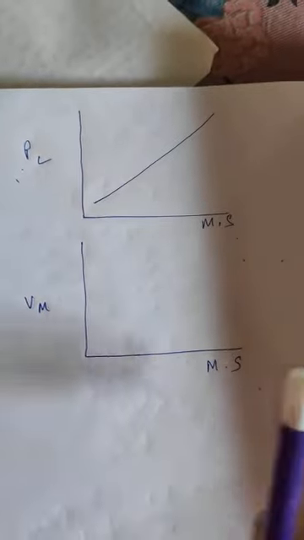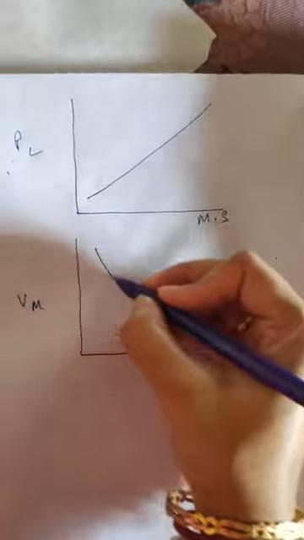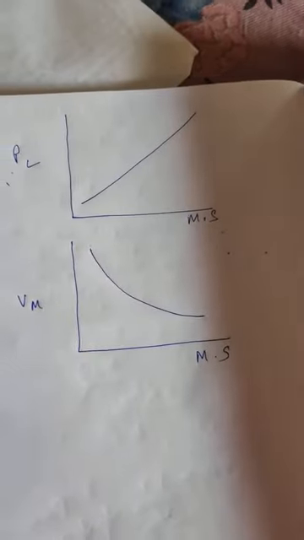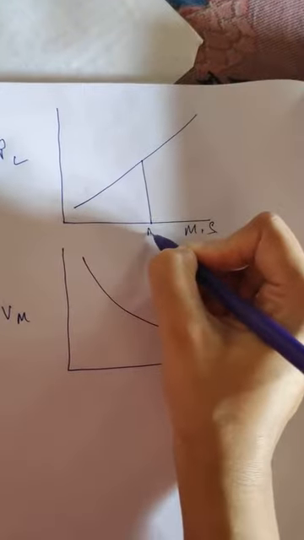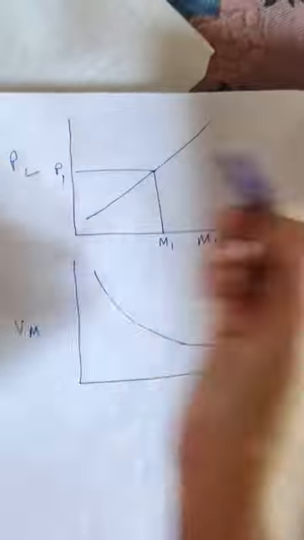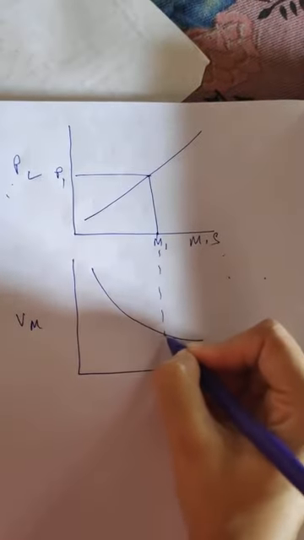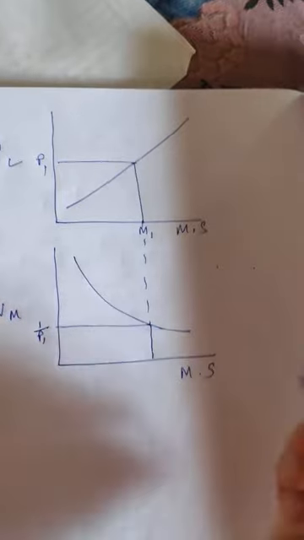And value of money and money supply have an indirect relationship, so the curve will be a downward sloping curve. Now suppose initially the money supply is M1, then the price level is P1. With this money supply, the value of money is 1 by P1.